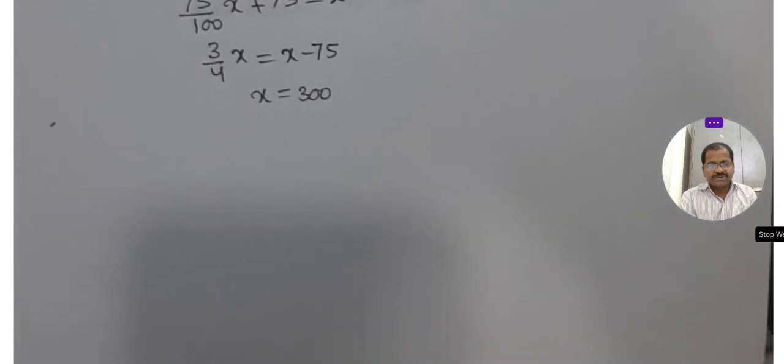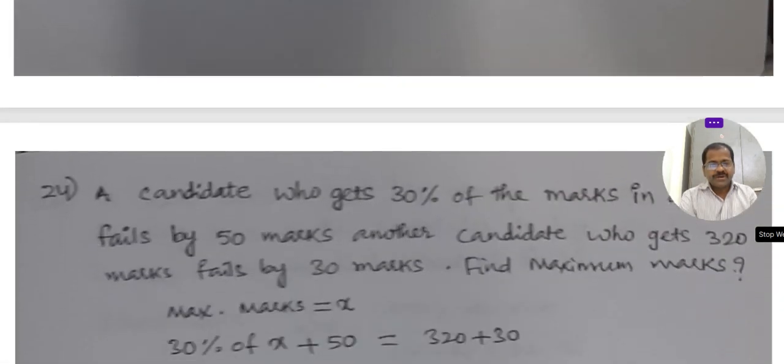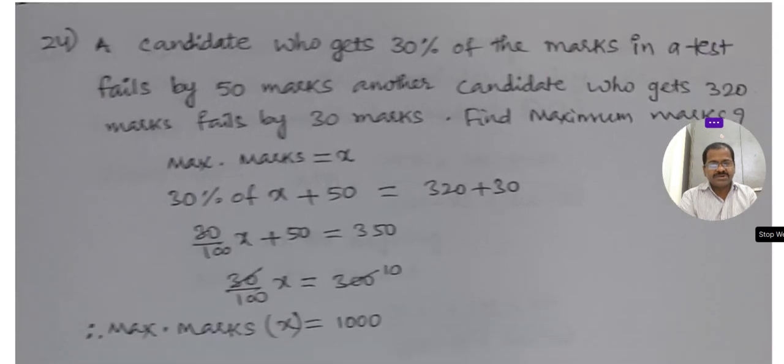Okay, next. A candidate who gets 30% marks in a test fails by 50 marks. A candidate got 30% of something, and to pass he needs 50 more marks. Another candidate got 320 marks and failed by 30 marks. To pass, he has to get 30 more marks. Then these two will pass.